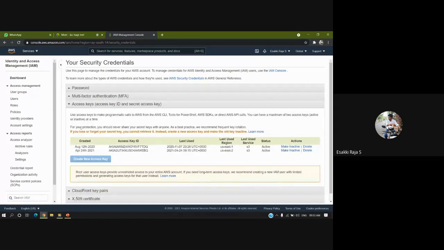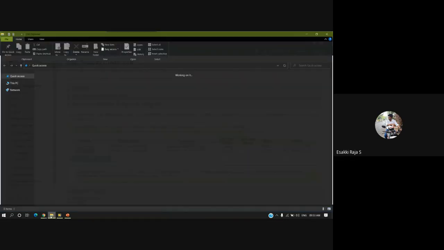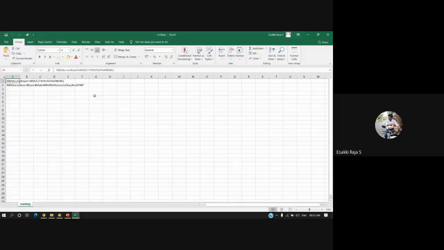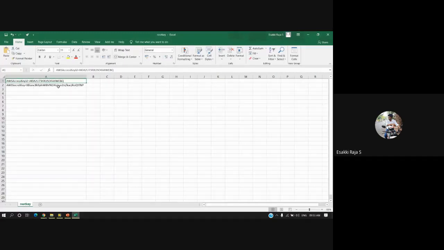For an account, we can create only two access keys. I already have two keys, and today I have created one key, dated April 24th. Just before the session, I created one access key and downloaded the key to my system. If I go to Downloads, here you can find the downloaded key. While creating, we can download this.